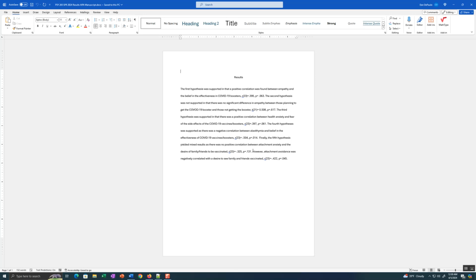That's kind of what statistical significance means. It means, is this result significantly different from 0? That means this is not a result by chance. So in the population, the correlation is not 0. And I would say, yes, even though it's trending, 0.063, it's very close and close enough. With a larger sample, this would be fine. So the first hypothesis is supported. There was a positive correlation between empathy and the belief in the effectiveness of COVID vaccine boosters. So if you're high in empathy, you also believe that the booster is effective and you take it.